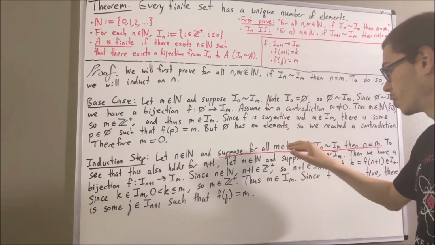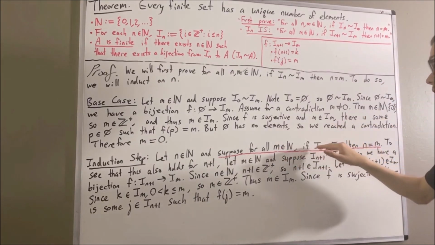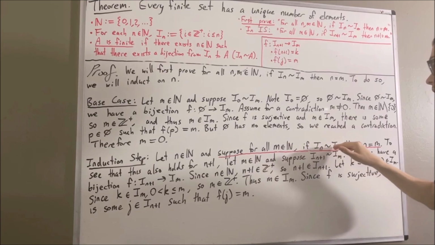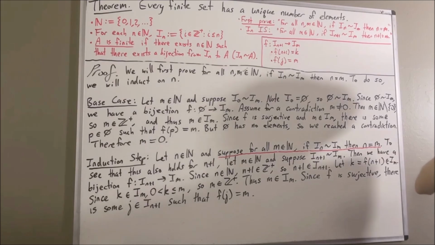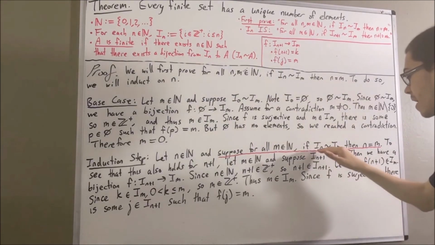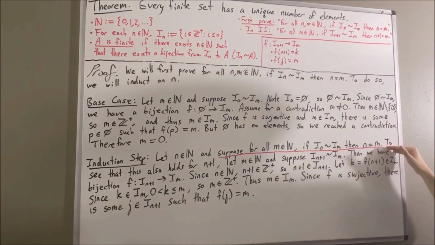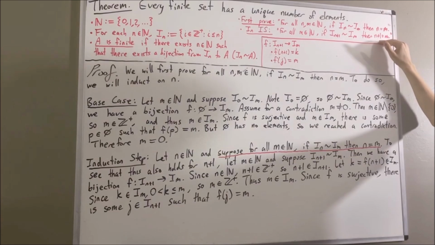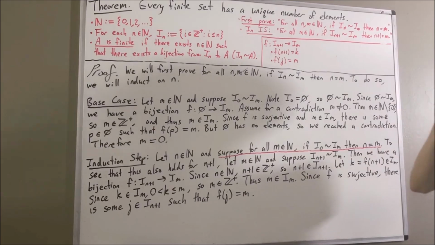So if we substitute this for m minus 1, we know that if there is a bijection from I_n to I_{m-1}, then n is equal to m minus 1. So, if we can find a bijection from I_n to I_{m-1}, it will follow that n is equal to m minus 1 by this statement. And since n is equal to m minus 1, we have that n plus 1 is equal to m, which is exactly what we want to prove. So all we have to do now is find a bijection from I_n to I_{m-1}.